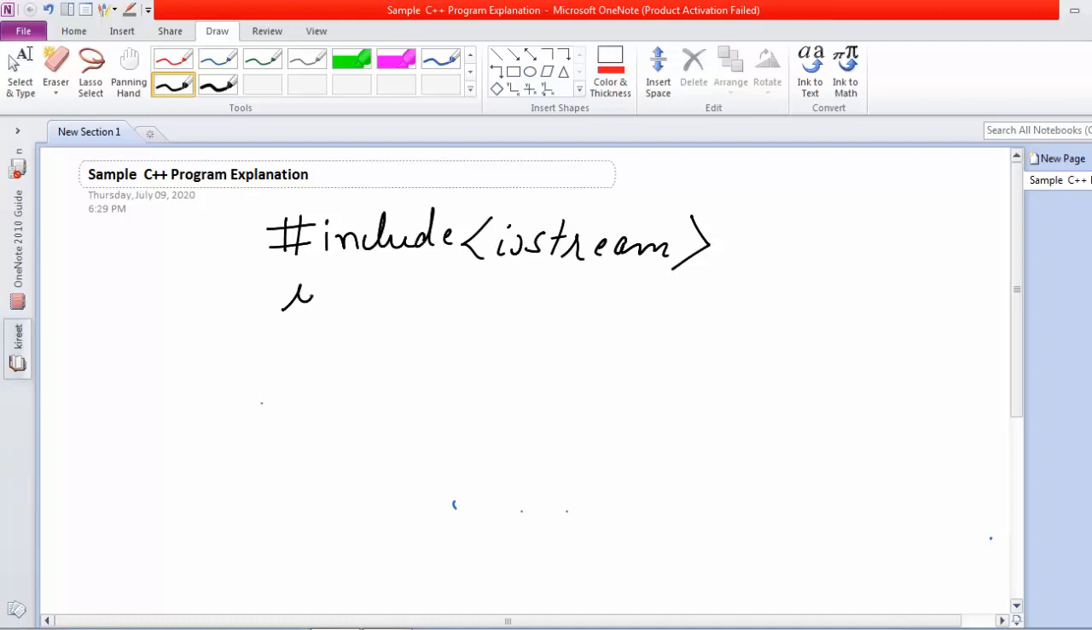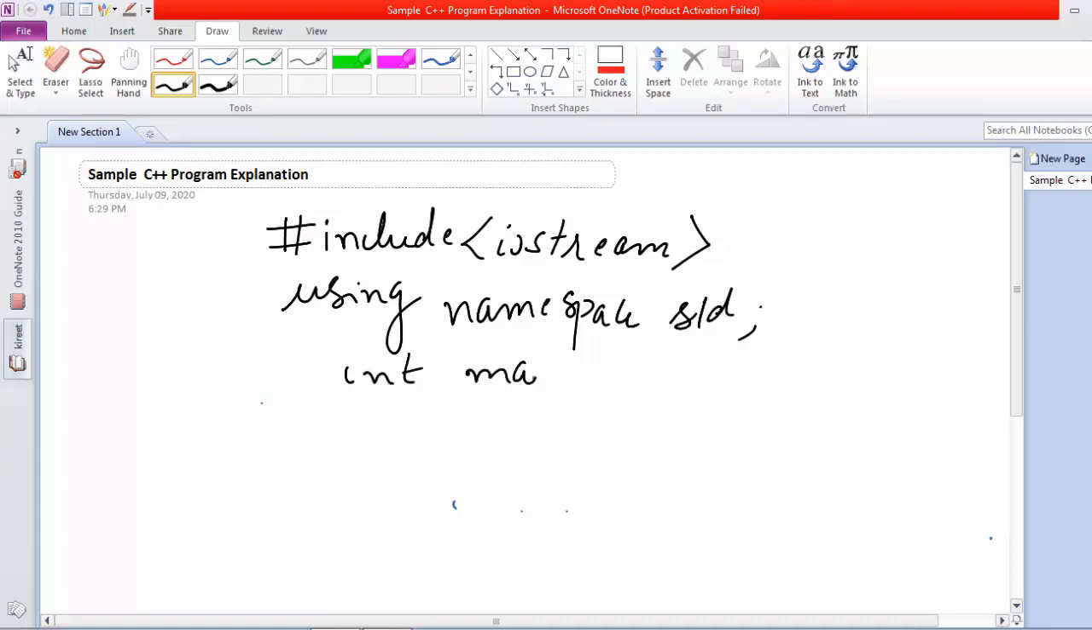Then using namespace std, all small, and a semicolon. This is the important step that you have to remember. After that you have to write int main, which is the starting point, and this is the starting brace, in which we write the business logic. The starting brace and the ending brace constitute a block.